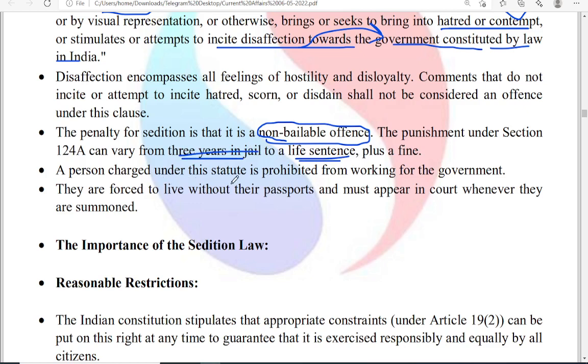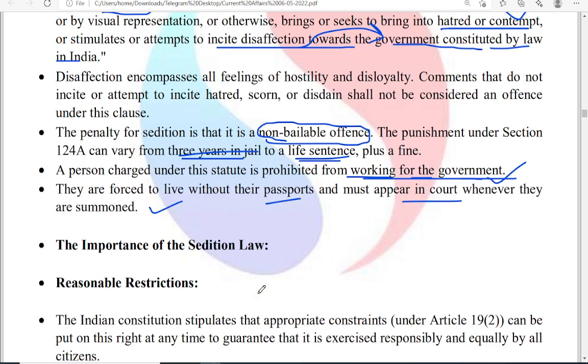People charged under this statute are prohibited from working for the government. If you are charged or accused of sedition, you cannot do a government job. They also have to live without their passports and must appear in court whenever they are summoned. So the punishment is very severe. On one side, they cannot do any job under the government, and on the other side, their passports are restricted and they have to appear in court whenever summoned.